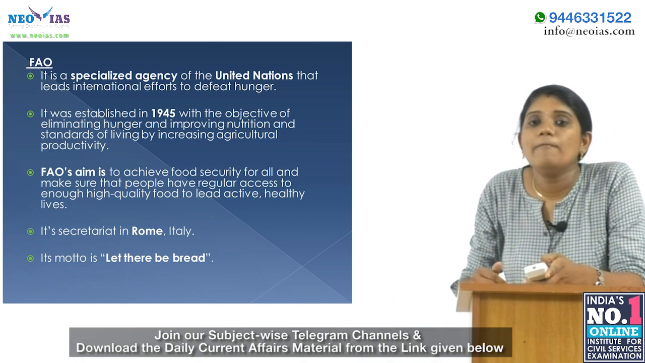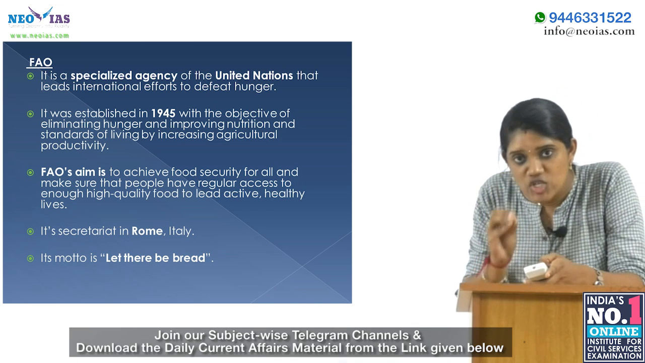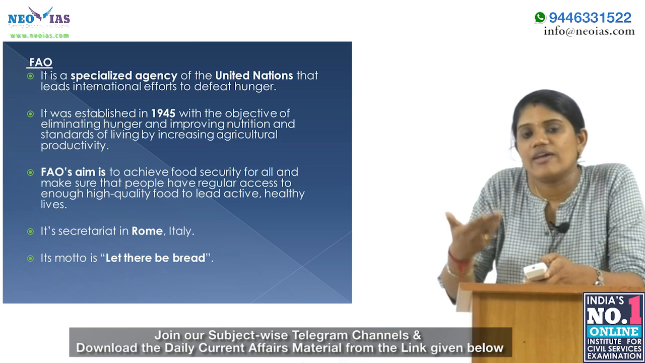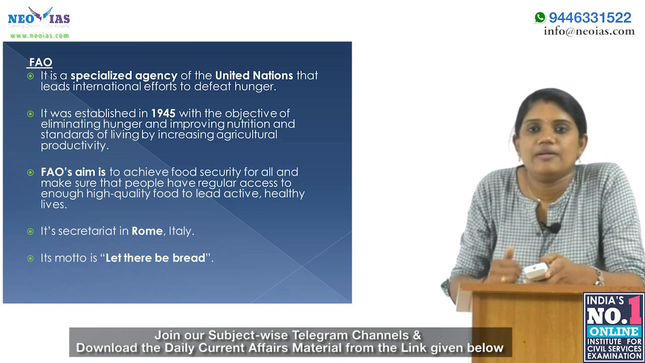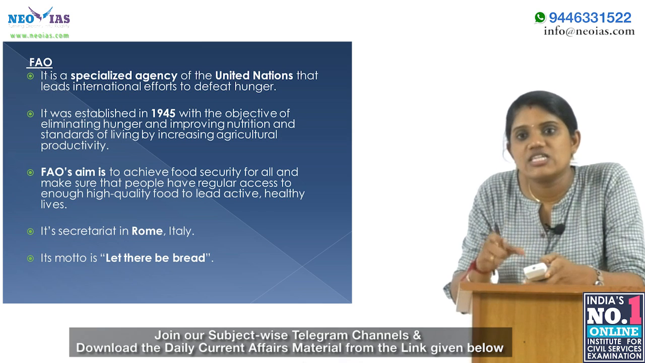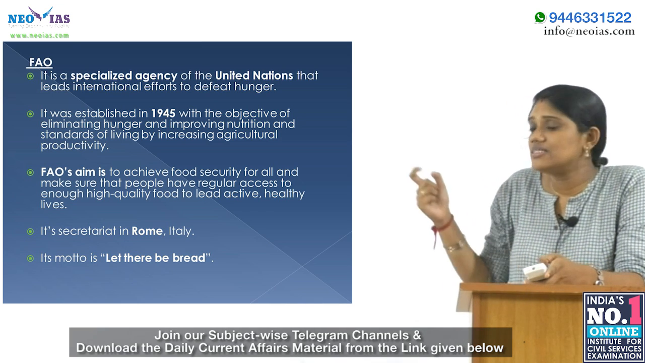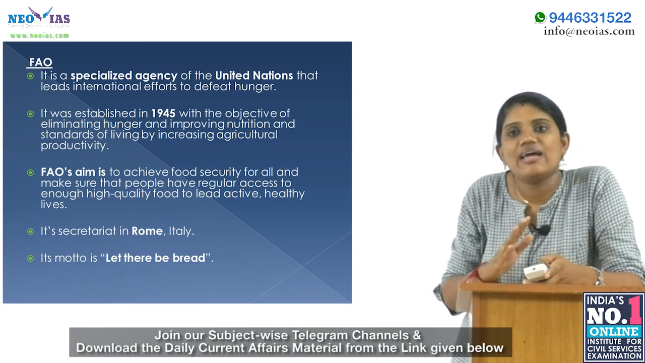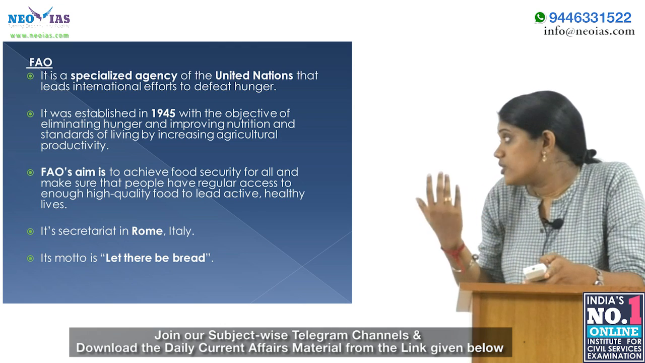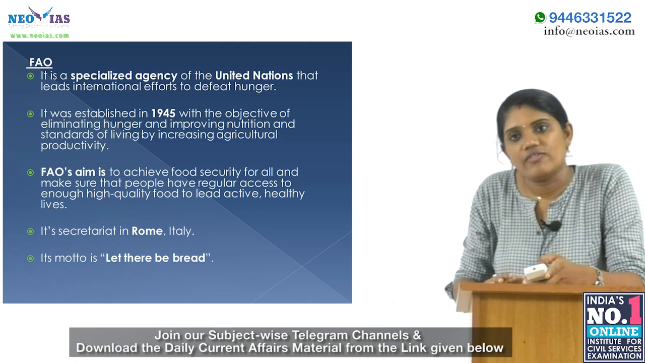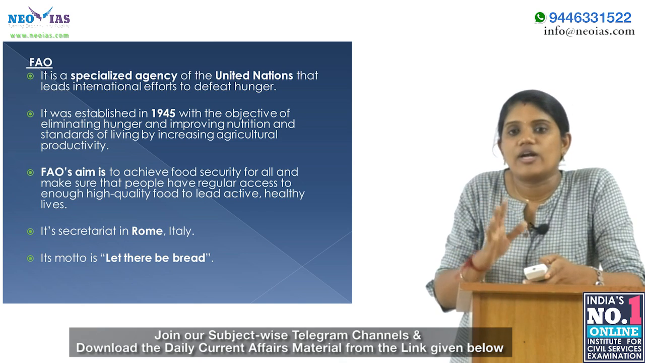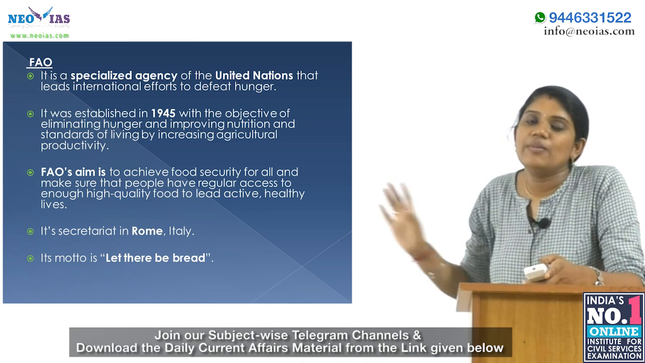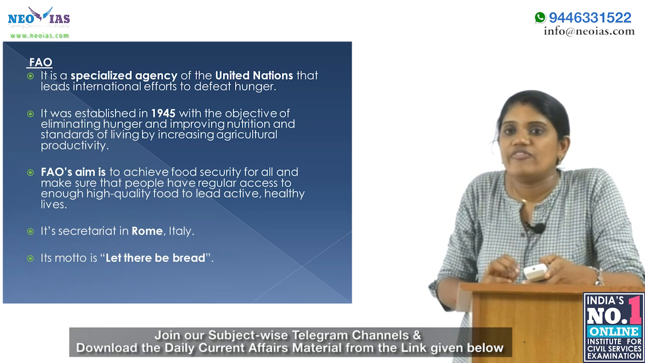And next, about FAO, we know that this FAO is a specialized agency of the UN that leads international efforts to defeat hunger. It was established in 1945, and its headquarters is in Rome, Italy. Its main objective is to eliminate hunger, and as I said, to improve nutrition and standards of living by increasing agricultural productivity. It has a motto: "Let there be bread." That is the motto of FAO.